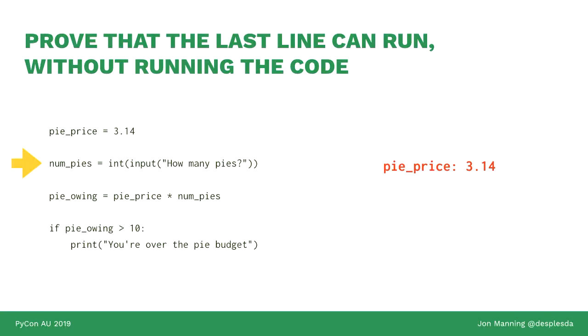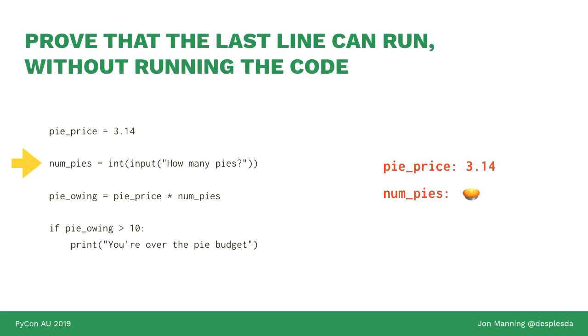Now, we hit our first problem. Number of pies is the result of taking user input. But we're not allowed to actually capture that user input. So what do we say? What's being stored inside num_pies? Well, I don't know. Can't know it. So instead, we represent it with a symbolic value.